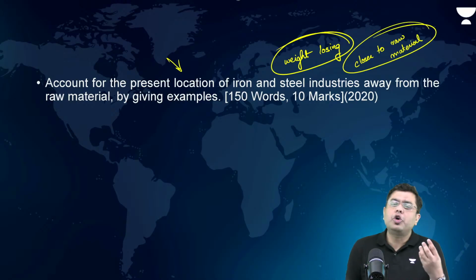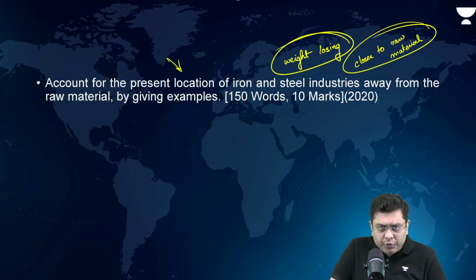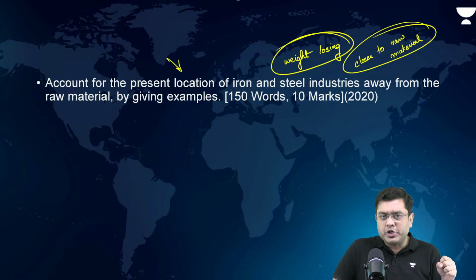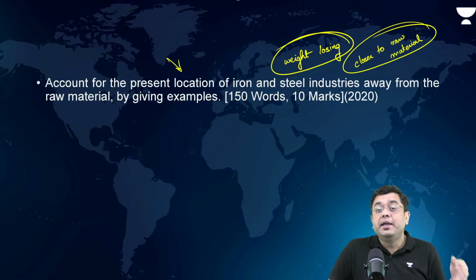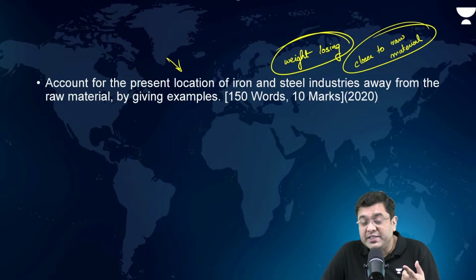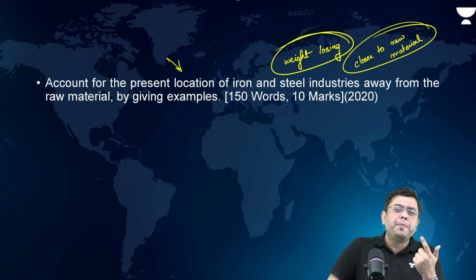Now, earlier, when you talk about steel plants like, let's suppose, Durgapur, Bokaro, Rourkela, they are situated very close to the region where coal, iron ore, limestone, etc., would be found, to save on the transportation. But now, you have places which are far away. For example, in Dubai, you have the Jebel Ali, right? Even in Japan, you have steel industries which are situated away from the source of raw material. Why?